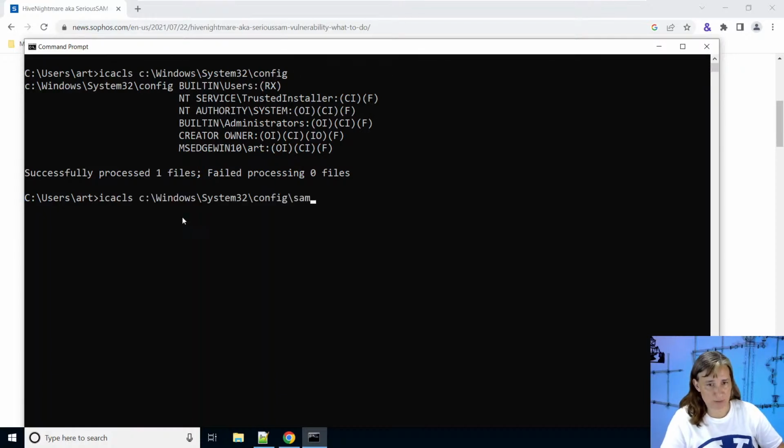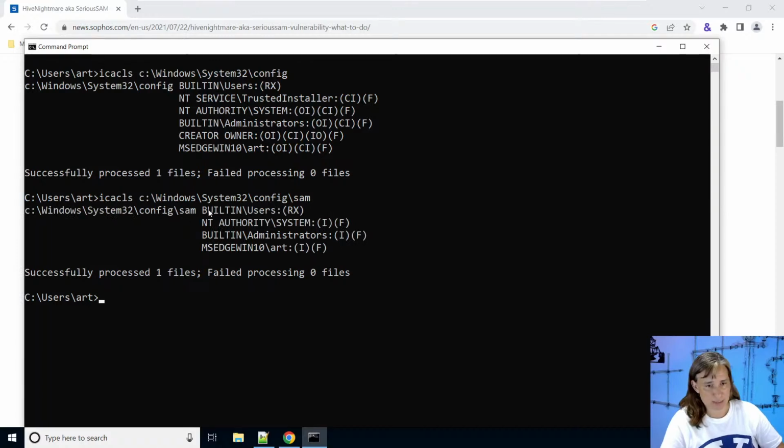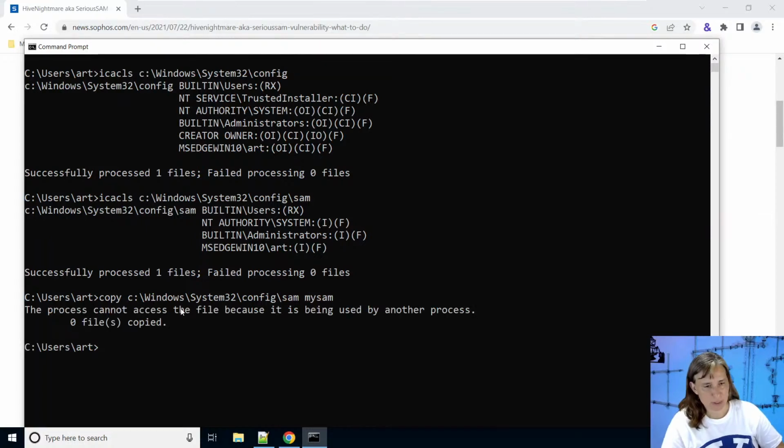Like the SAM file, let's look at that. That has the same permission here. So let's go ahead and try to make a copy of that file. We'll just do copy, and we'll try to name it like my SAM. And it says the process cannot access the file because it's being used by another process, that being LSASS, and that's always going to be the case.